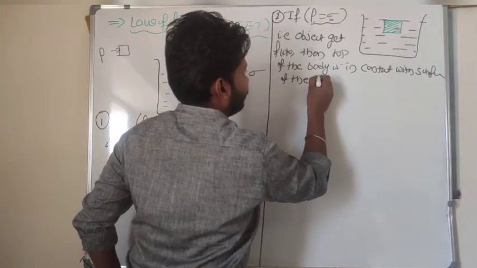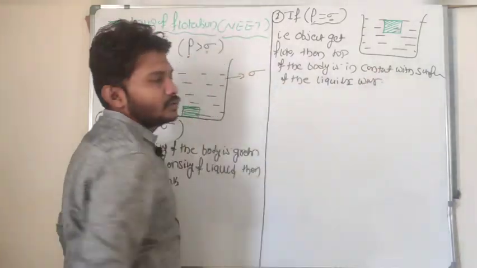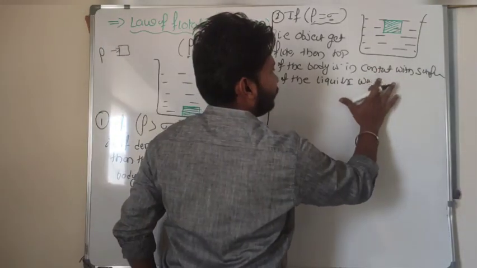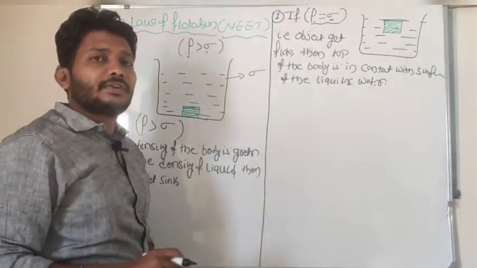So the top surface of the body is in contact with the surface of the fluid.